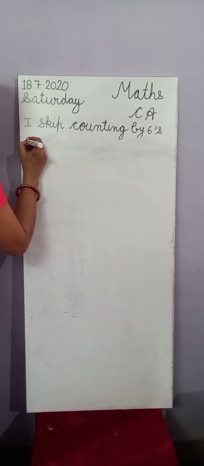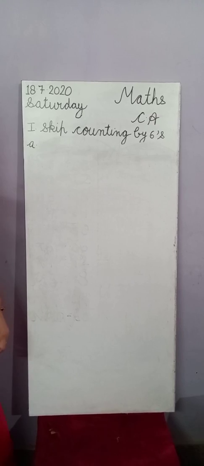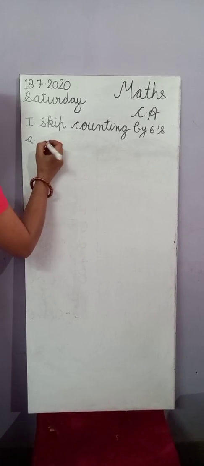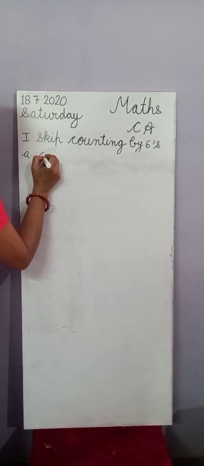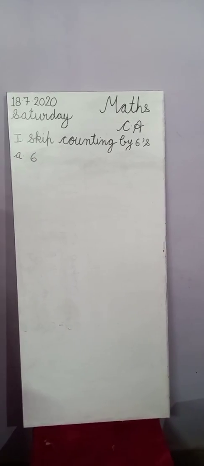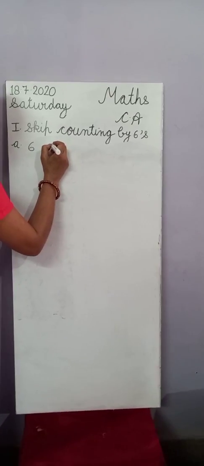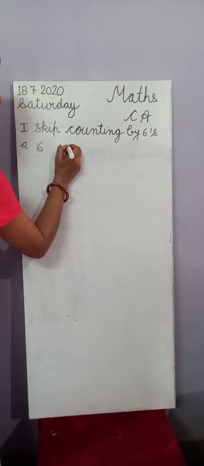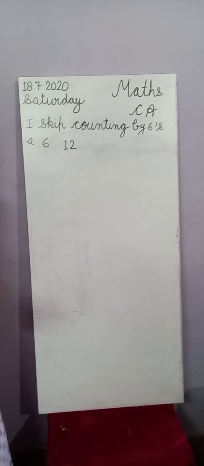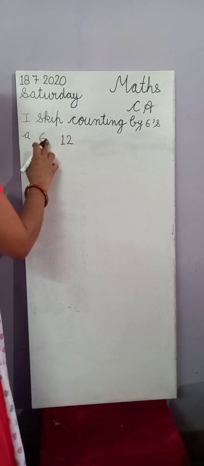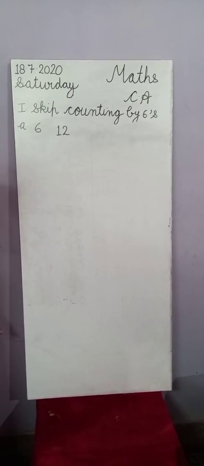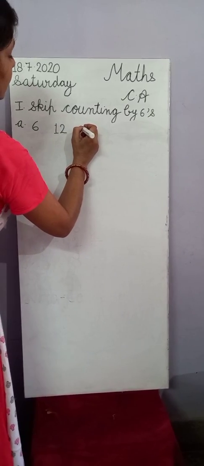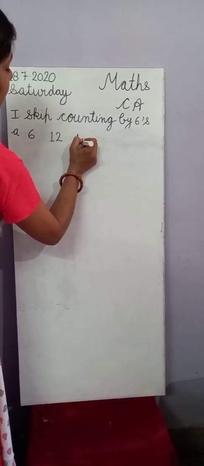Write A. Number 6. Then 12. How many times? 6. After 6 you will go to number 12. Then 18.